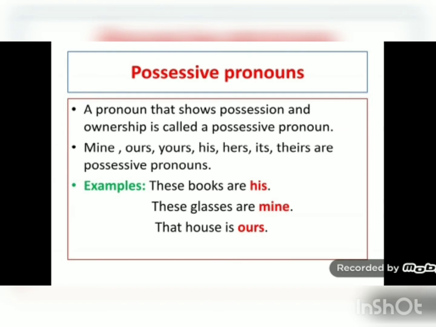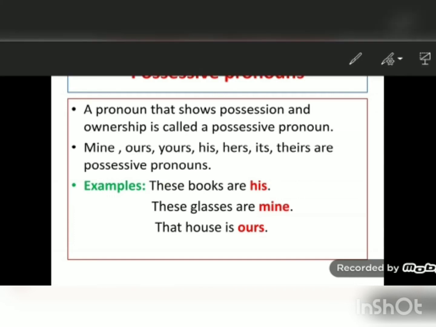Now come to possessive pronouns. A pronoun that shows possession and ownership is called a possessive pronoun. So when a pronoun shows the possession or ownership of a particular thing, then that pronoun is known as possessive pronoun.